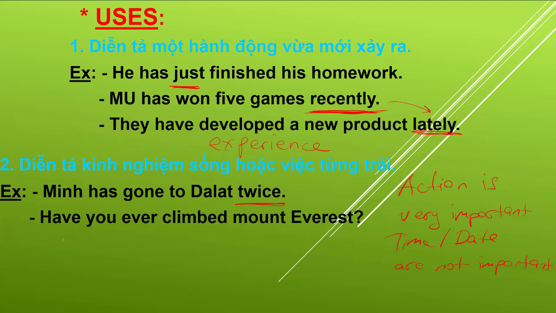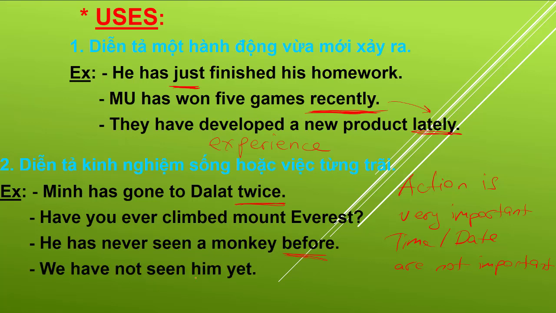So next one, he has never seen a monkey before. We don't need when or what time. We need has he seen or hasn't he seen. That's the point. He has never seen a monkey before.